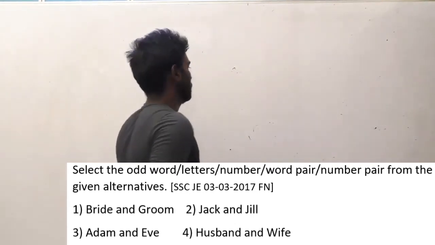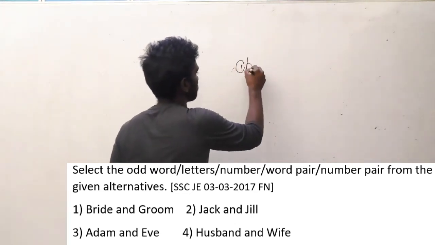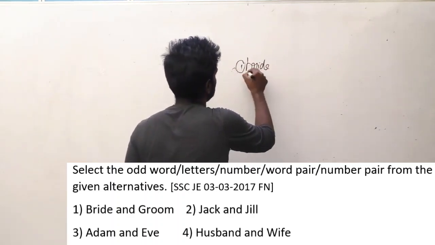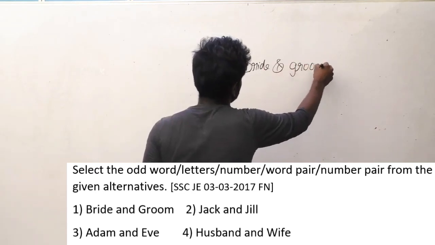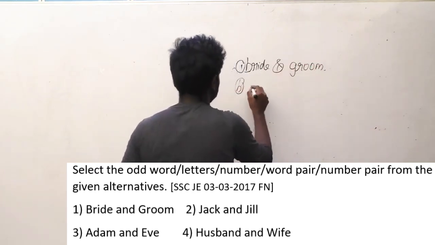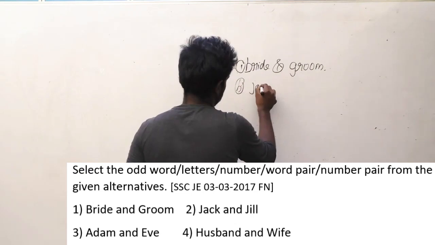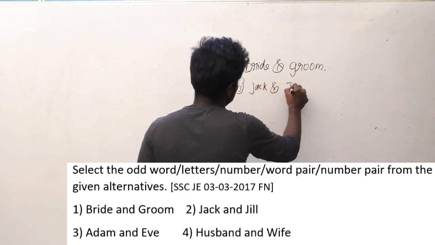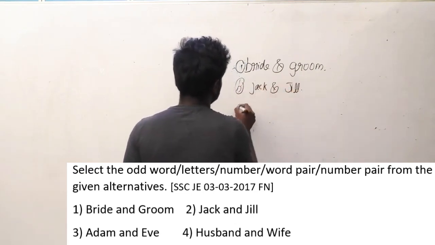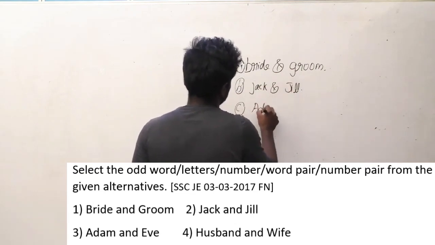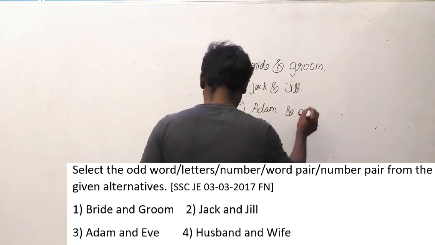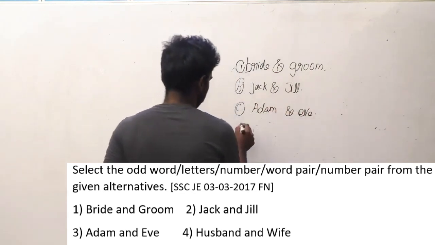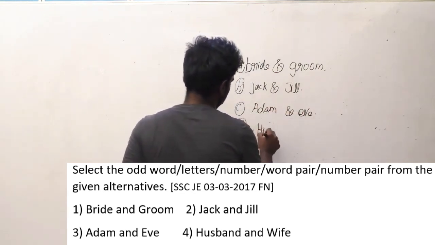The options are bride and groom, Jack and Jill, Adam and Eve, husband and wife.